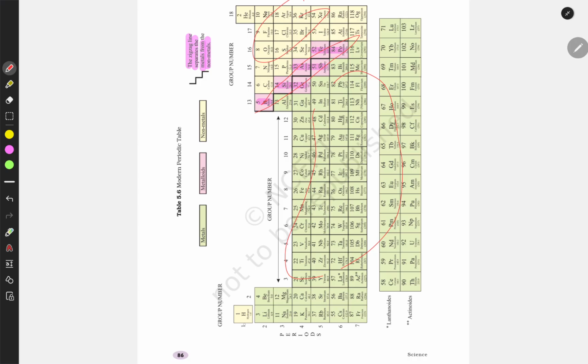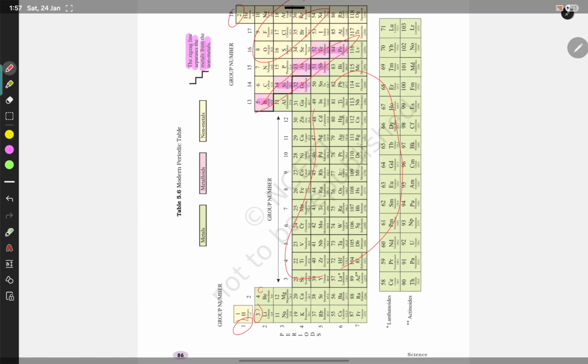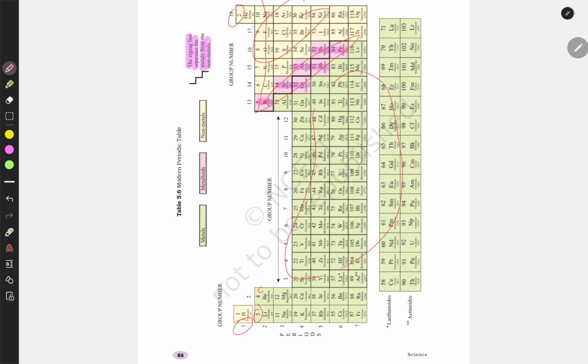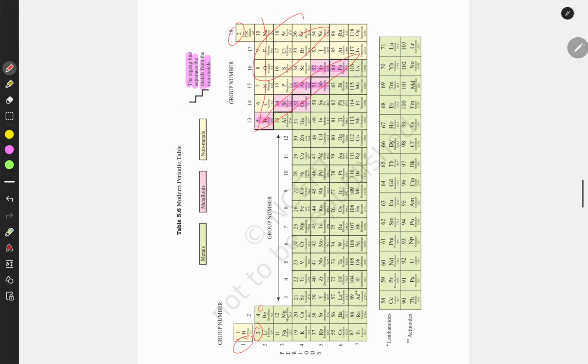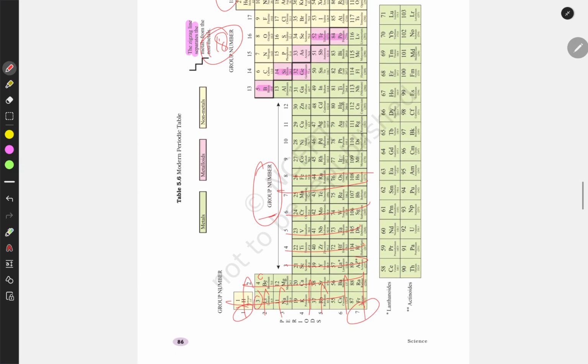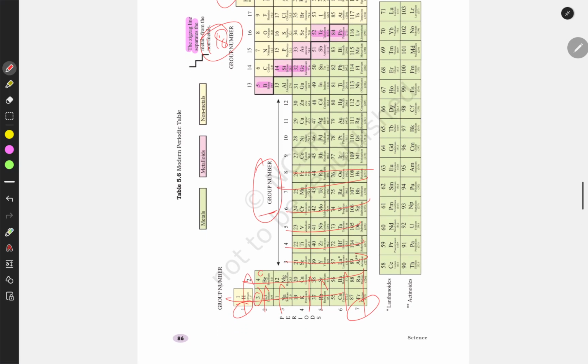Like this one has atomic number 1, this 2, 3, 4, 5, 6, 7, 8, 9, 10, 11, 12, this way. And these are called groups, and there are 18 groups. And these are the periods 1, 2, 3, 4, 5, 6, 7. There are 7 periods. This is the modern periodic table.